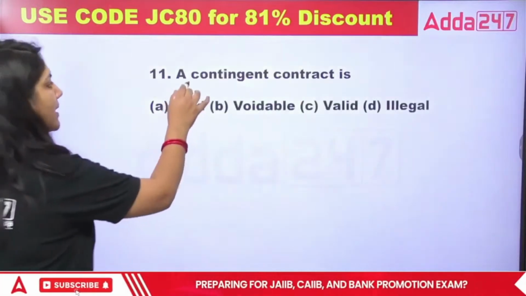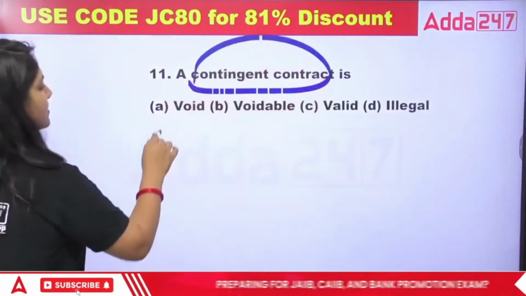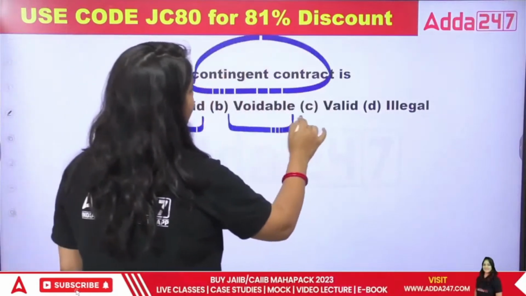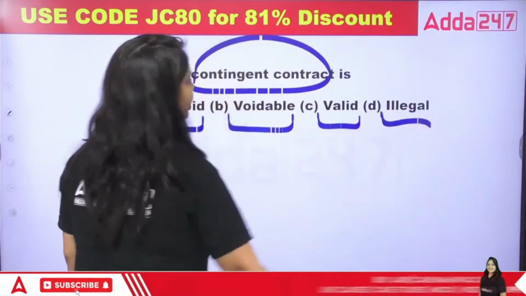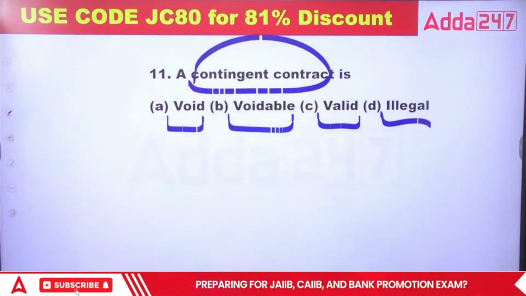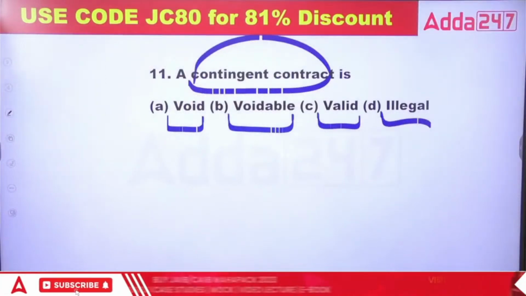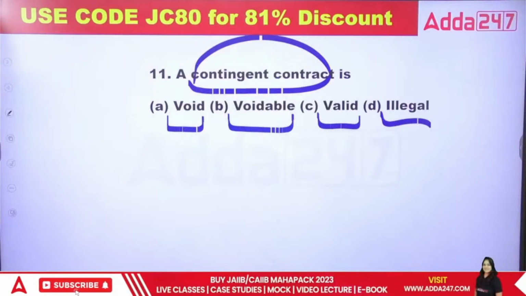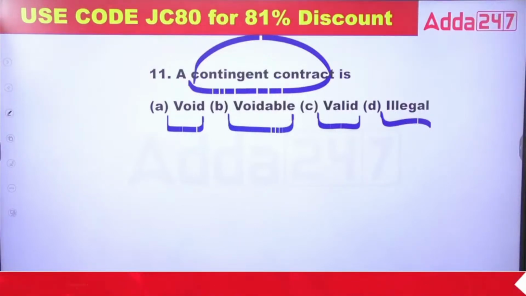Now, a contingent contract is what? Void, voidable, valid or illegal? Tell me, class. A contingent contract is what? Void, voidable, valid or illegal?